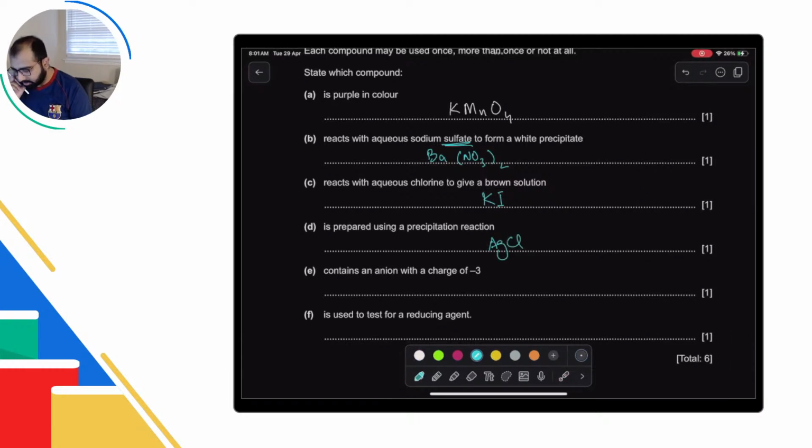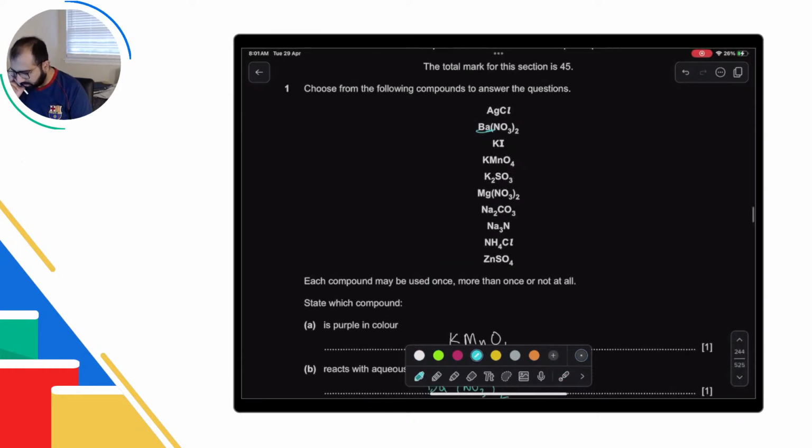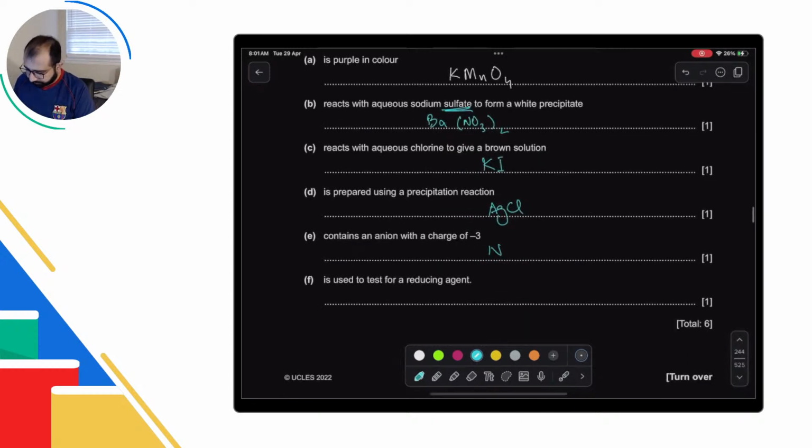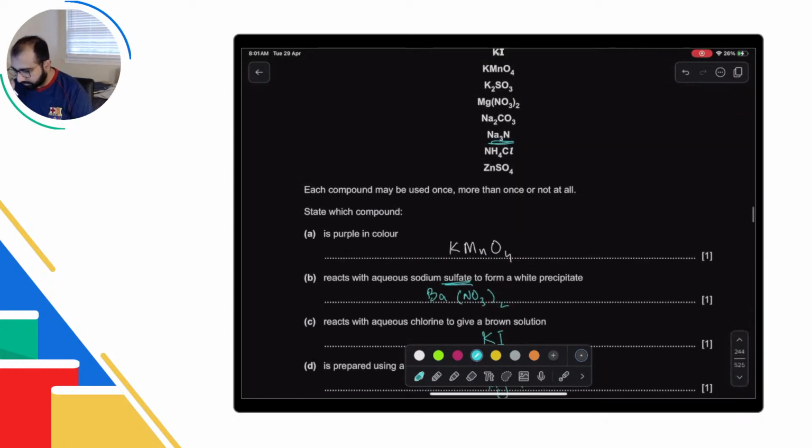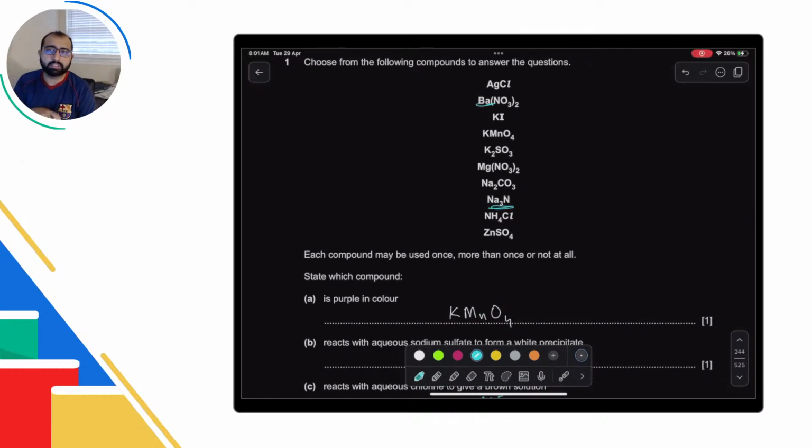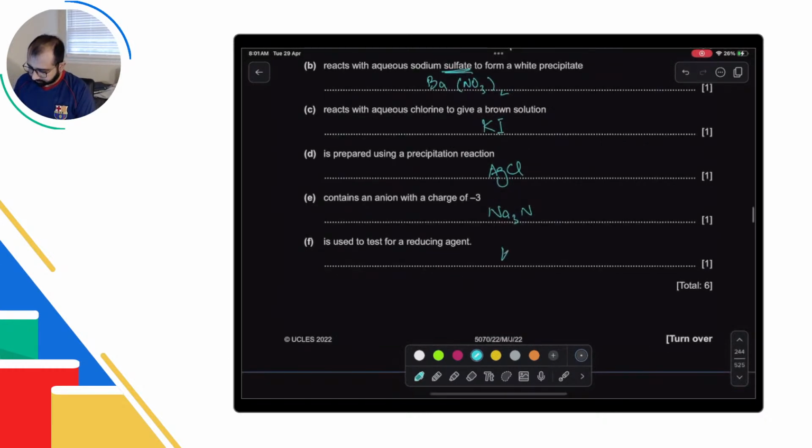Contains anion with a charge of -3. That should be this one, right? Na3N. Used to test for reducing agent. Any oxidizing agent can be used to test for a reducing agent. Okay, so KMnO4.